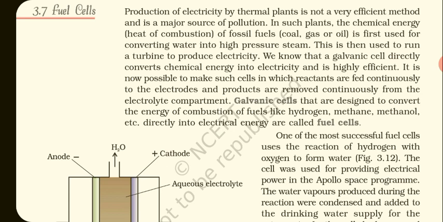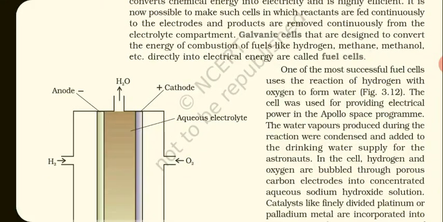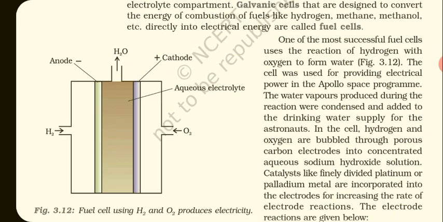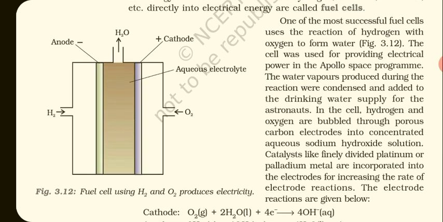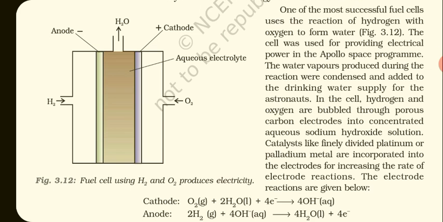Electric two-wheeler bikes are generally run on lithium-ion batteries or on fuel cells. E-rickshaws all will run on fuel cells. Electronic vehicles, electronic cars may also come in the future. So one of the most successful fuel cells uses the reaction of hydrogen with oxygen to form water. As you can see in the diagram, figure 3.12, a fuel cell using hydrogen and oxygen produces electricity.